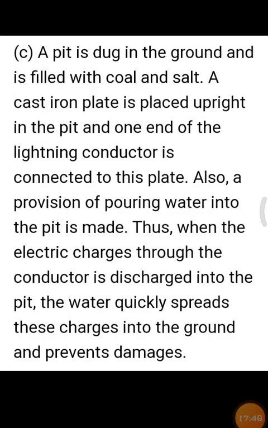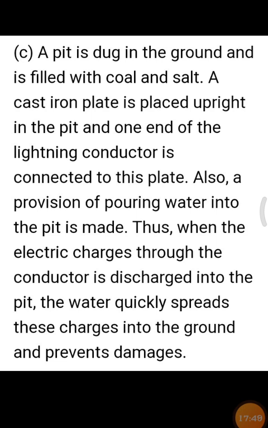Third answer, in the lightning conductor, what provision is made for spreading the electricity into the ground? Okay, the answer, a pit is dug in the ground and is filled with coal and salt. A cast iron plate is placed upright in the pit, and one end of the lightning conductor is connected to this plate.